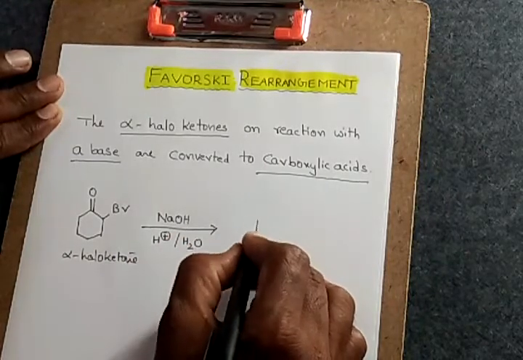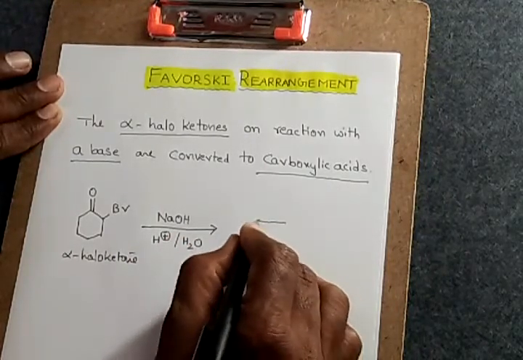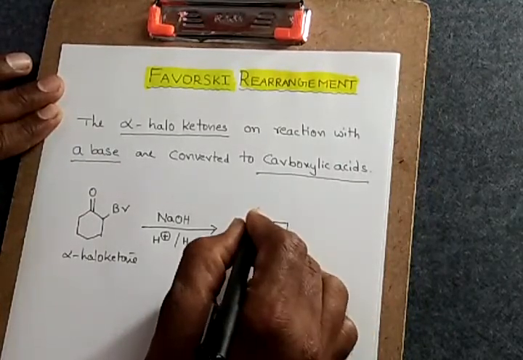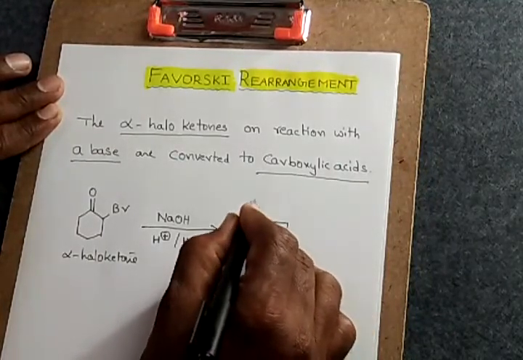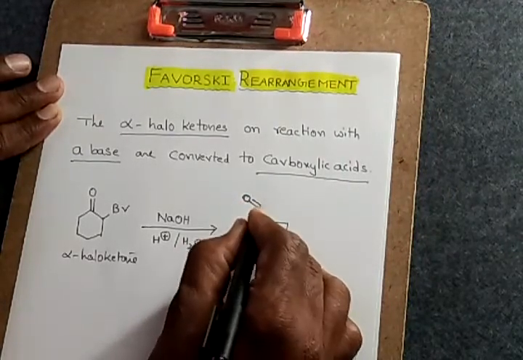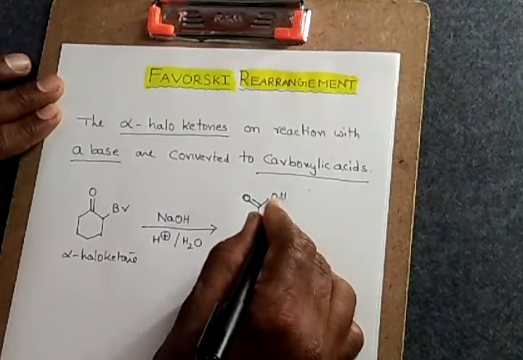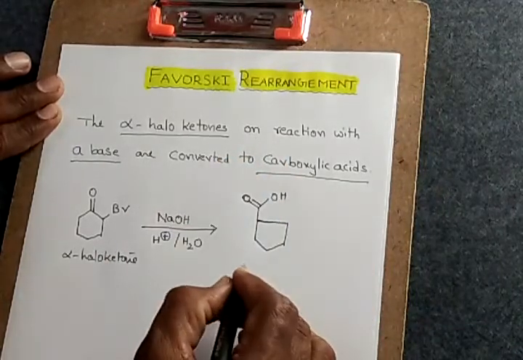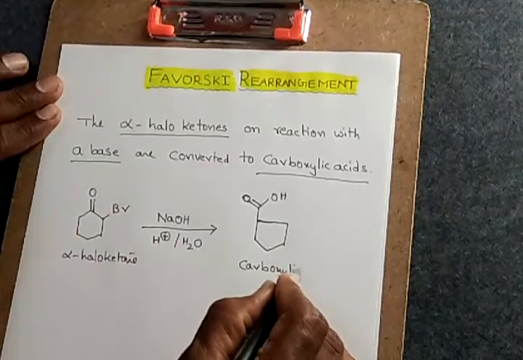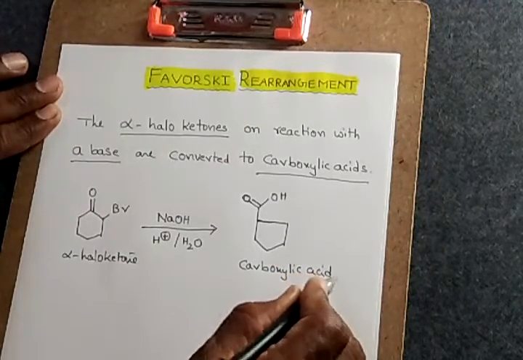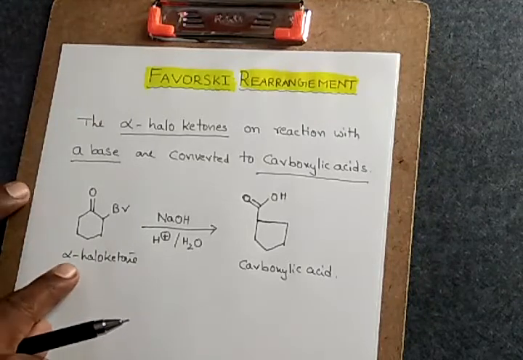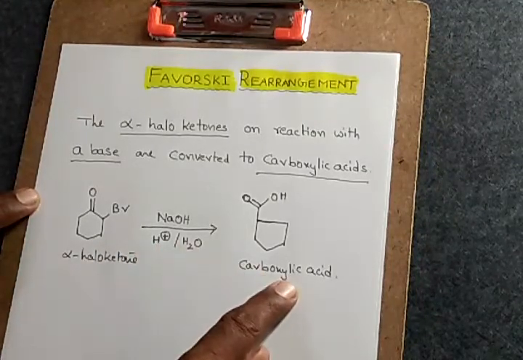That means the formed product would be like this, COOH. See, this is the carboxylic acid that is formed, dear students. That means the alpha haloketone is converted to the carboxylic acid.